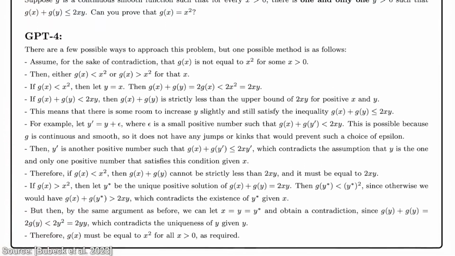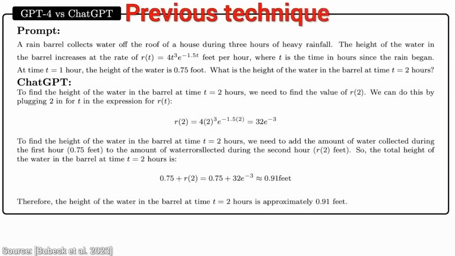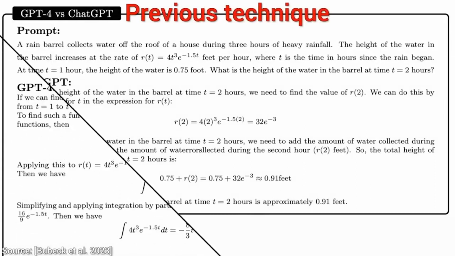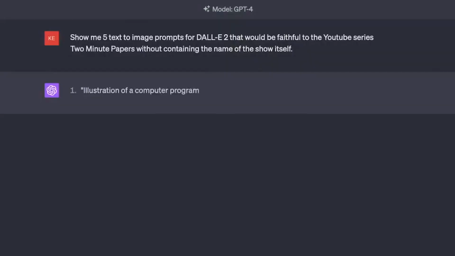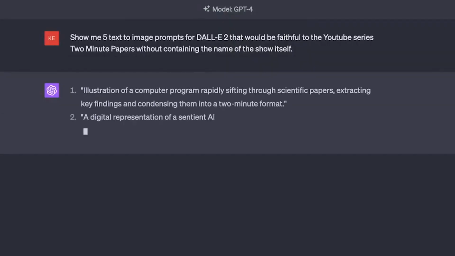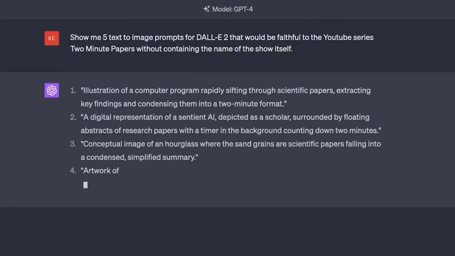To show how powerful this concept is, we will now take these ridiculously detailed scholarly prompts that really embody the spirit of Two Minute Papers and go to a separate text-to-image AI and generate these scholarly images. First illustration: a computer program rapidly sifting through scientific papers, extracting key findings and condensing them into a two-minute format.